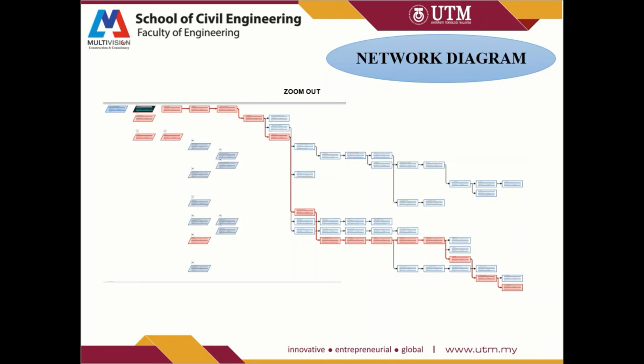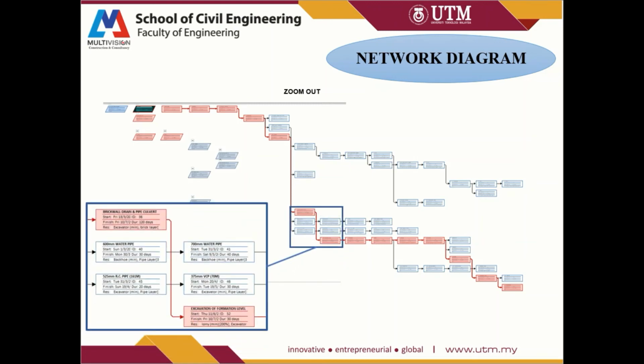Okay, then this is the network diagram, and this is a zoom in of some tasks. And from here we can see there is a task name, the start of the activity, finish of the activity, and also the resources used at the certain task.